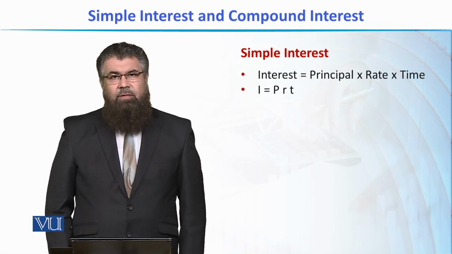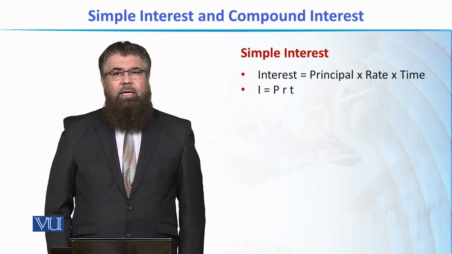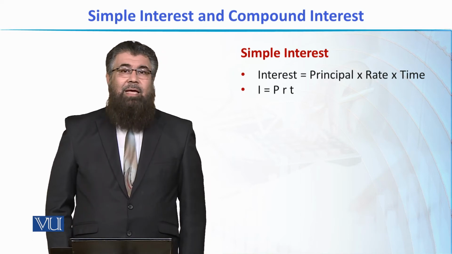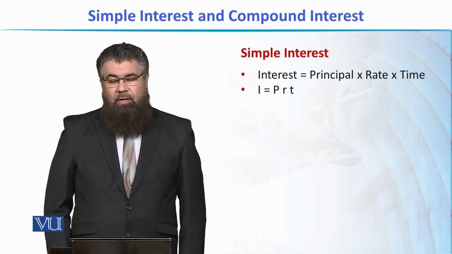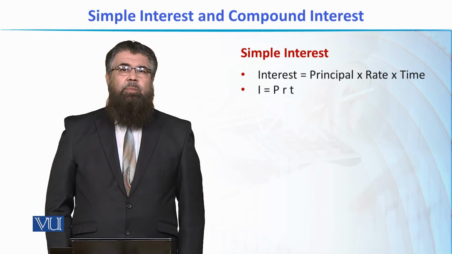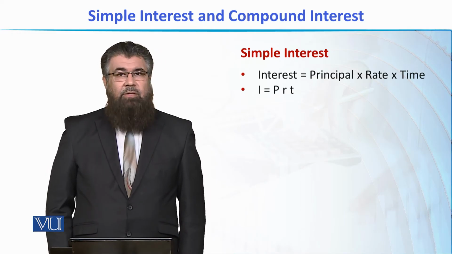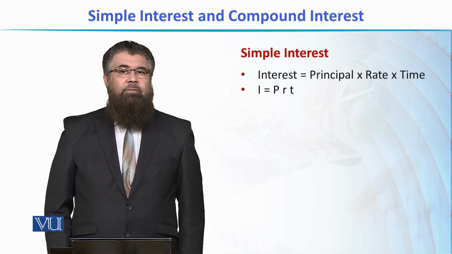So in this case, we have the amount originally invested, the rate which is applicable in terms of per year, percent, and then the time. Meaning that if rate is annual, the time should also be in terms of years. If I say the rate of interest is 10% per annum, then time will also be measured in terms of years. If the rate of interest is in terms of months, for example, 2% per month, then the time will also be calculated in terms of months.